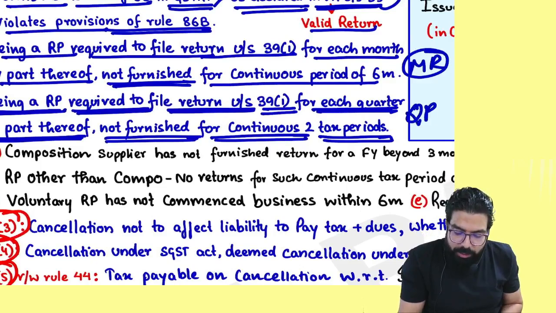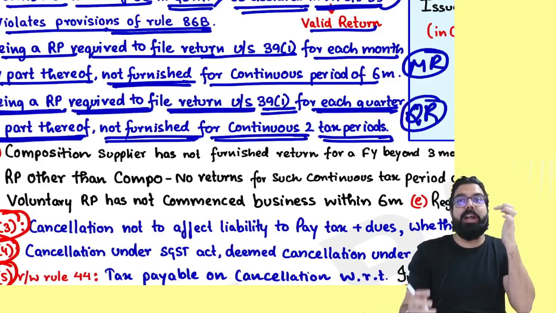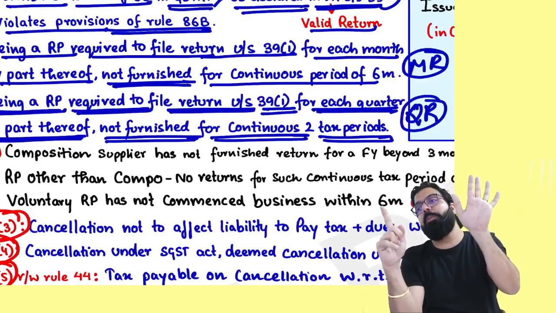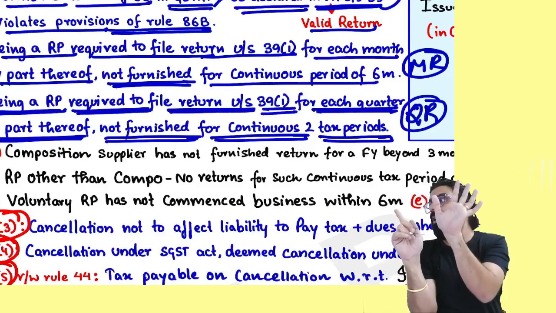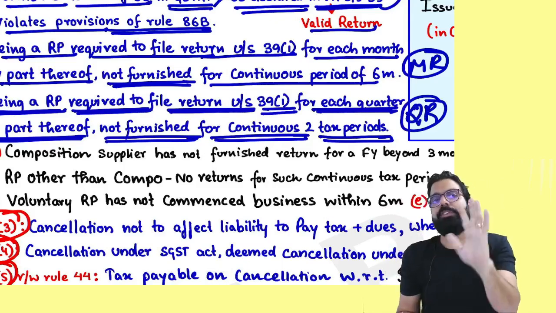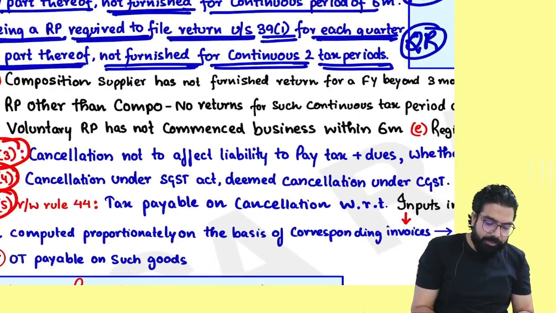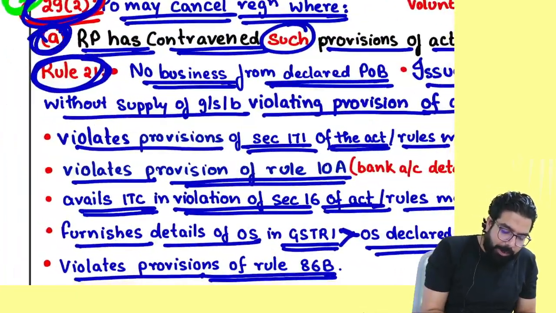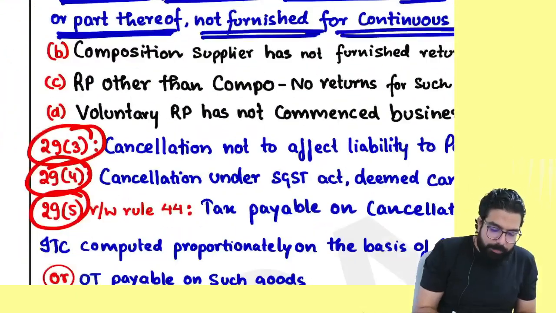If you are under the quarterly return and you have not filed for 6 months, how many quarters is that? 2 quarters, then your registration will be cancelled. Next. So people, point A understood. Now we are moving to B.